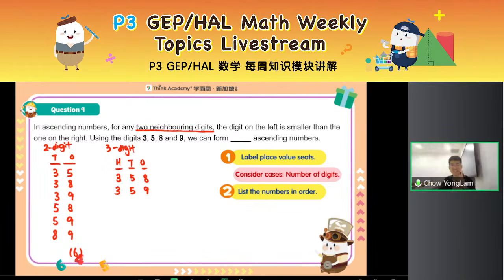So teacher Yonglam's hint here is whenever you have to change a digit, start by changing the ones on the right. Don't change the ones on the left first because these are more powerful. Your hundreds is like your king, it carries a bigger value. 100 is bigger value than 10. So let's try to change your tens first. 300 and something else. What can I put here? After considering 5, try 8. 3, 8, 9. Okay, then there's no more. Can I try 3, 9?